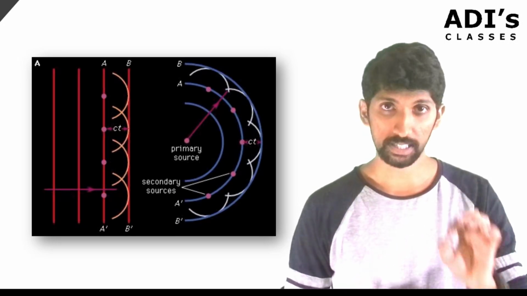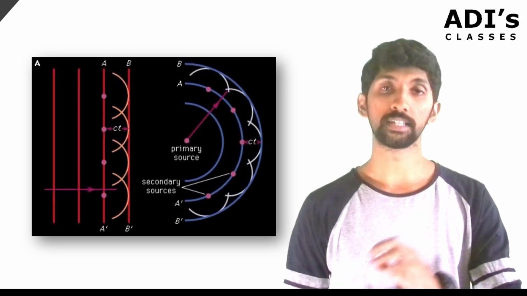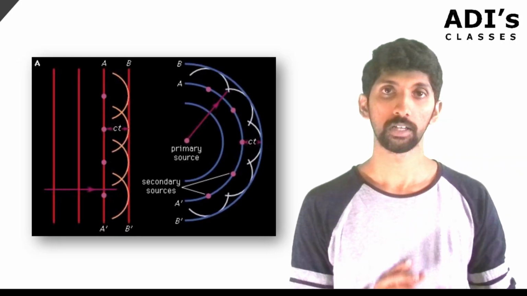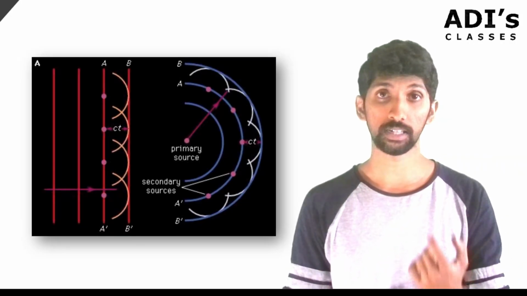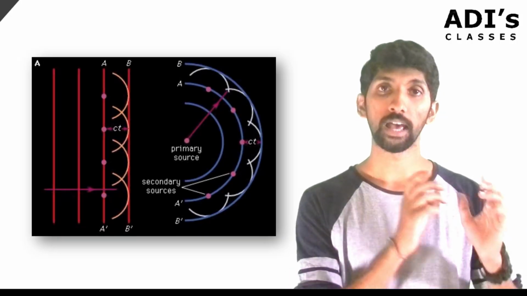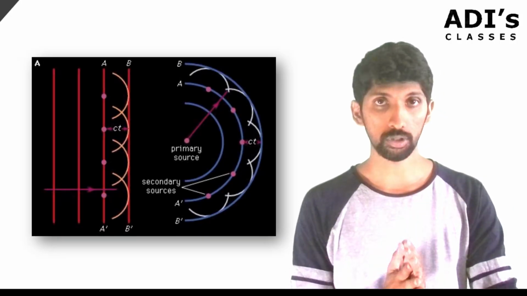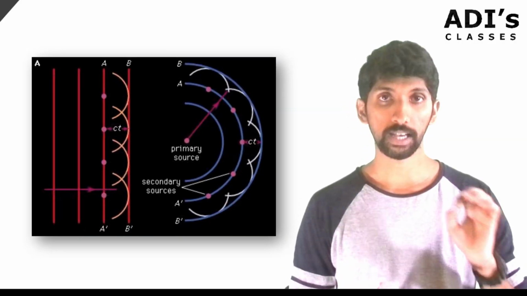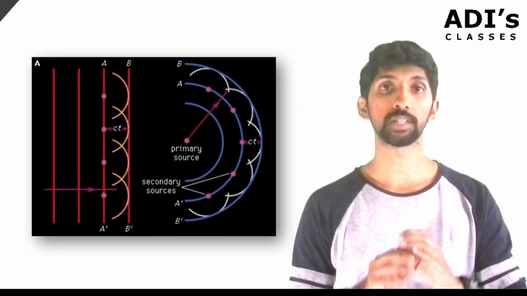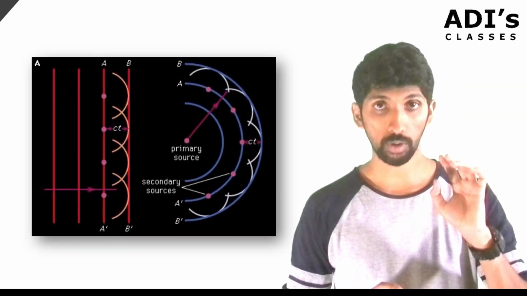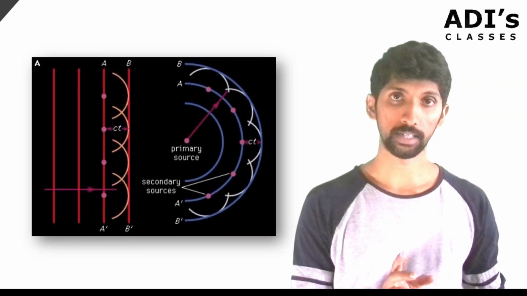Okay, so if c is the speed of light, then the distance traveled will be c times delta t. So as you can see, c times delta t is the radius of the circle, correct? So here every wavefront acts as a source of the coming wavefront, and whenever you have a secondary wavefront, that forms an envelope of secondary wavelets. So these are the two assumptions made by Huygens.